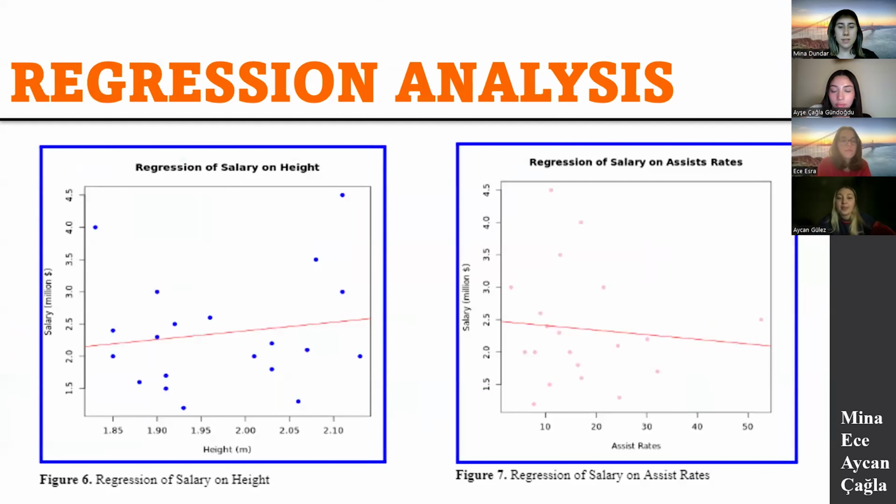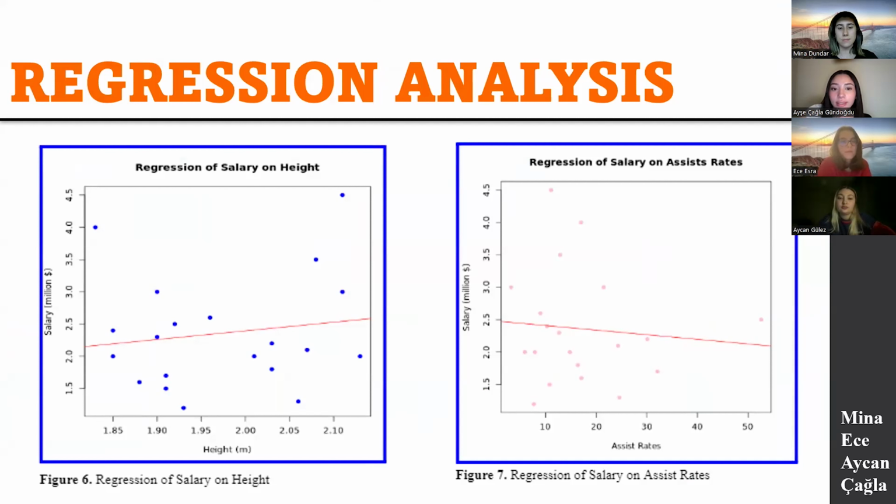Regression analysis is a method of statistical techniques used in statistical modeling to ascertain the correlation between one or more independent variables and a dependent variable. In addition, there doesn't seem to be any relationship between height and salary in the regression model. However, the report's subsequent sections will go into more detail regarding the model's explanatory power and other statistical analyses.